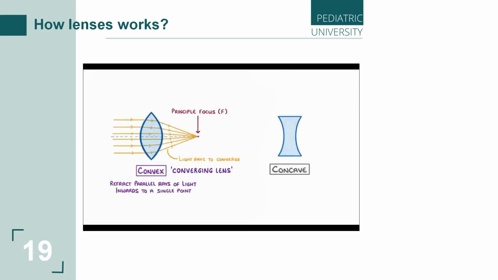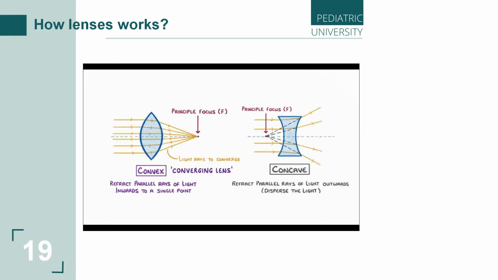Concave lenses, on the other hand, cave in on either side, which causes them to refract parallel rays outwards, so effectively disperse the light. To figure out the direction that they'll be refracted in, we have to trace virtual lines from the lens's principal focus to where the rays hit the lens. And then if we continue these lines, it shows us where the real rays will go.